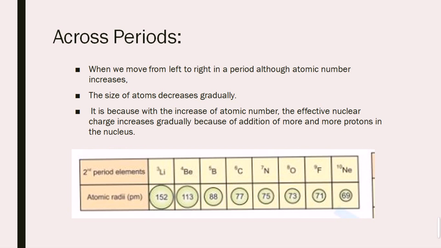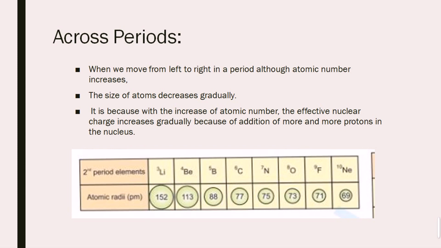More electrons are strongly attracted towards the nucleus due to its high positive nuclear charge, the effective nuclear charge, and so the atomic size of neon, a noble gas, is small.